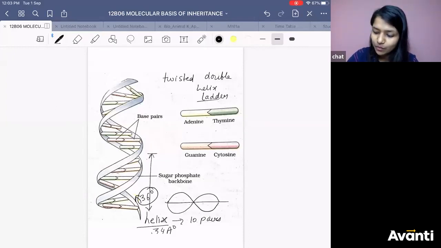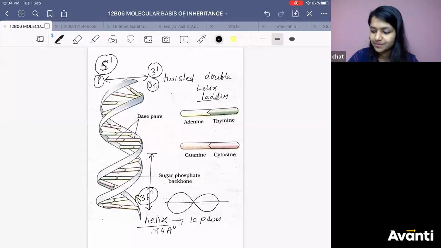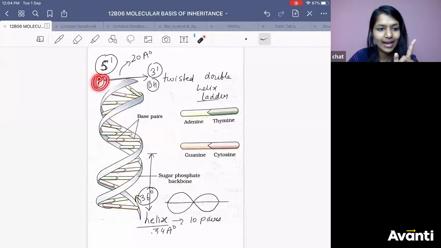Let's say one phosphate, the 1,5 end is here, the 1,5 end is here, and the 3 end is here. Here you will get the phosphate group, and here you will get the hydroxyl group. Tell me what is the length from here to here. What is the diameter from phosphate to hydroxyl? 20 angstrom. That is the diameter. The length between the phosphate of one strand to the hydroxyl group of the other strand is 20 angstrom.